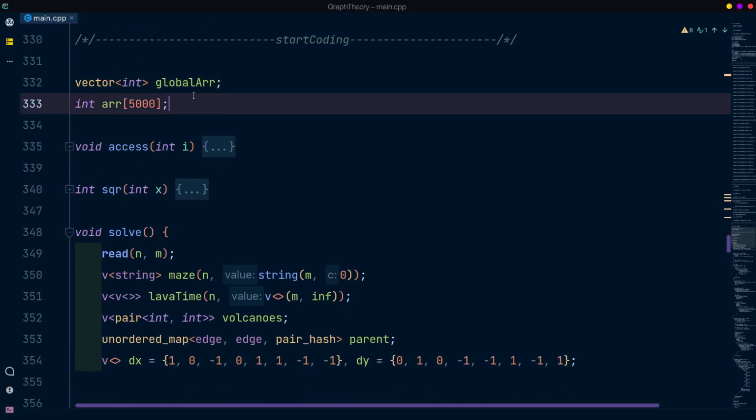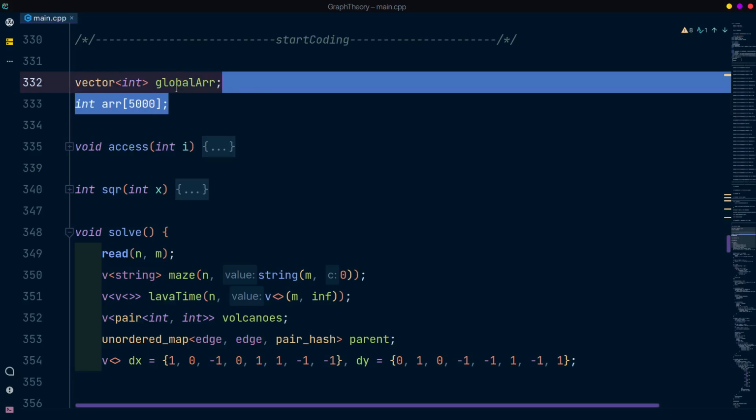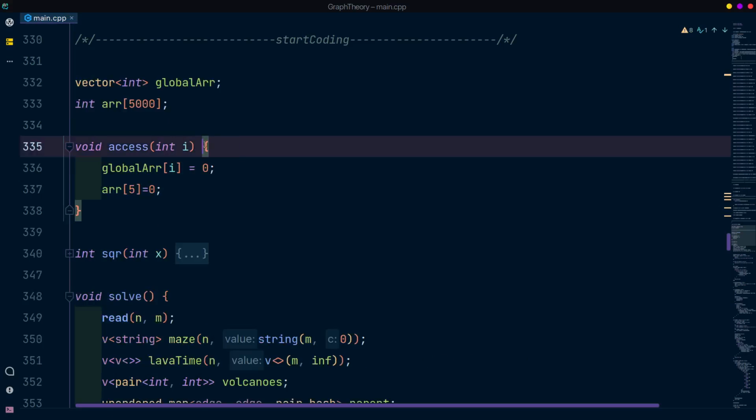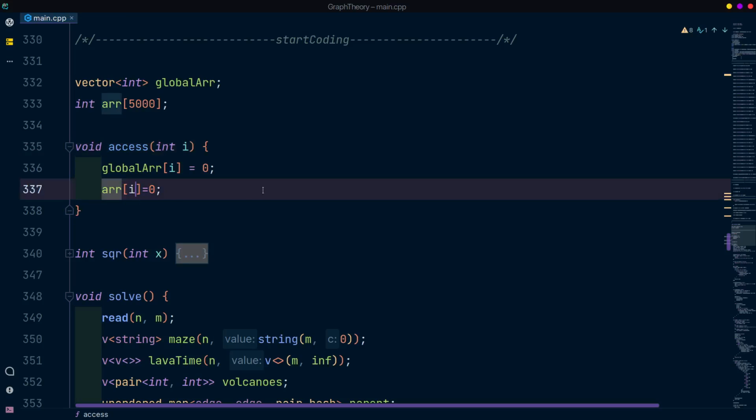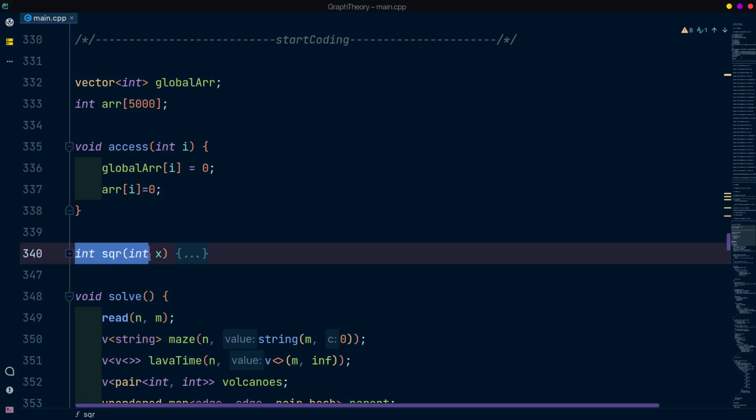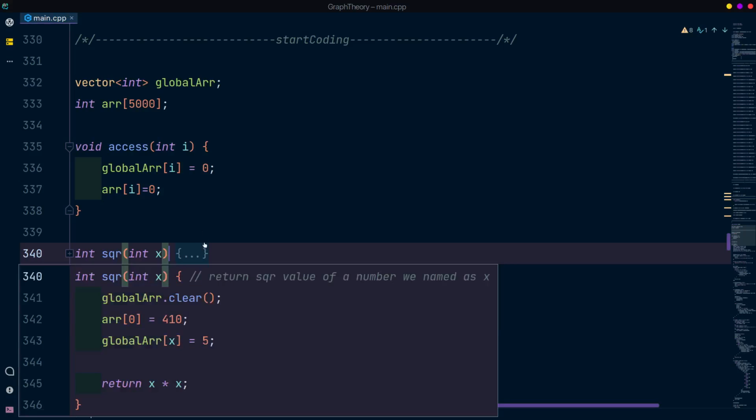So let's address what's the main enemy here: the global variables, the global array, and the arr 500. You have seen it plenty of times in code on CodeChef or Codeforces. Suppose we are writing a function named access here, which does nothing but change the ith index to 0. Its job is to access the global variables, so it's doing the right job. Now let's consider a function int sqr which takes an input int x. What do you think it does? It does nothing but just square the value and return it. As you can see, the return type is int and the type of input is just a single int variable.